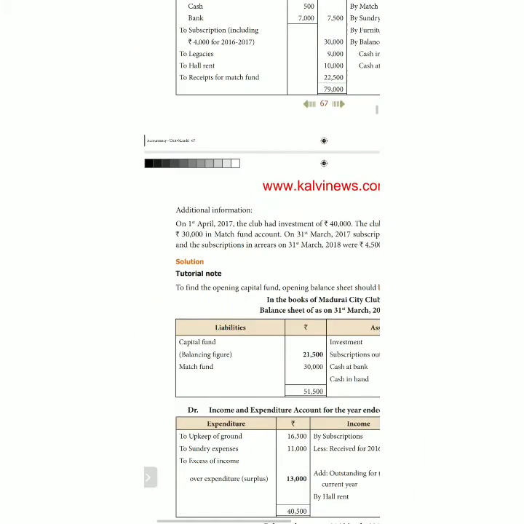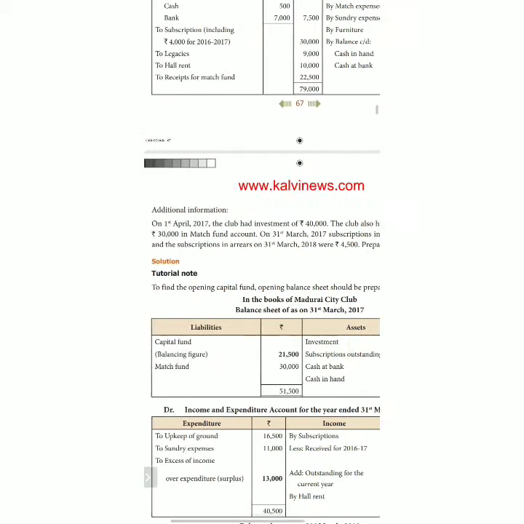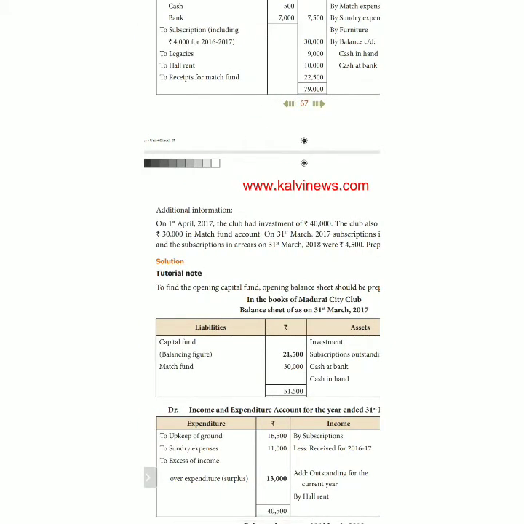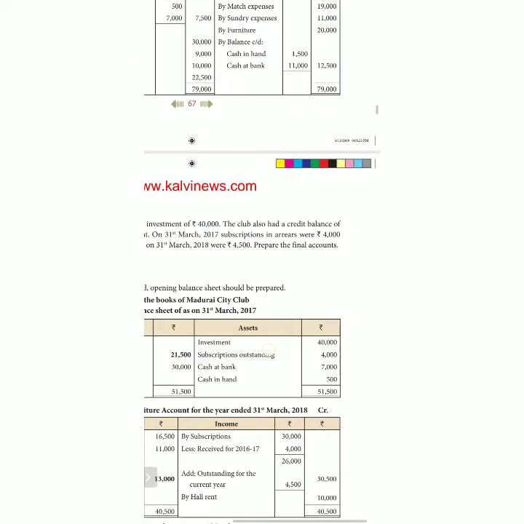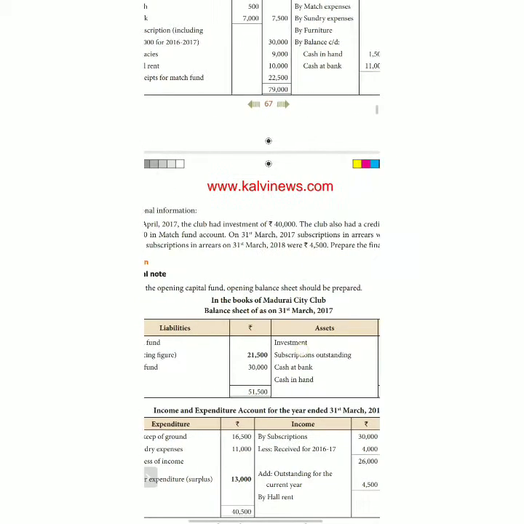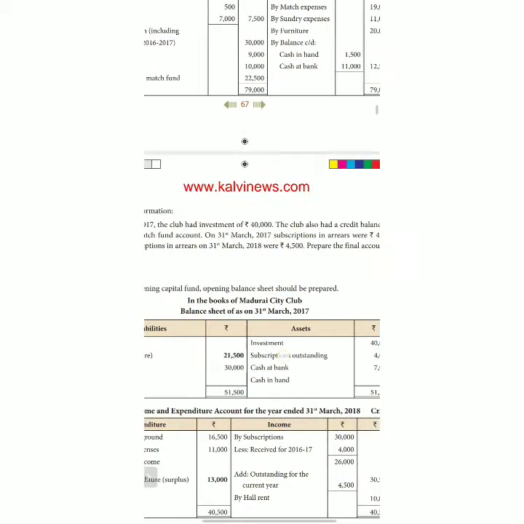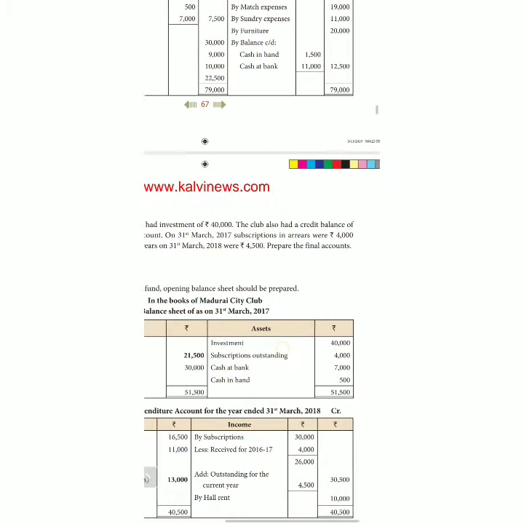Additional information: on 1st April 2017, at the beginning of this year, the club had an investment of 40,000. The club also had a credit balance of rupees 30,000 in the match fund account. They already had a match fund account; it is a capital income of last year. Subscription arrears were 40,000. On 31st March 2017, last year's arrears were 4,000, and this year 4,500 is arrear. Prepare the final accounts.